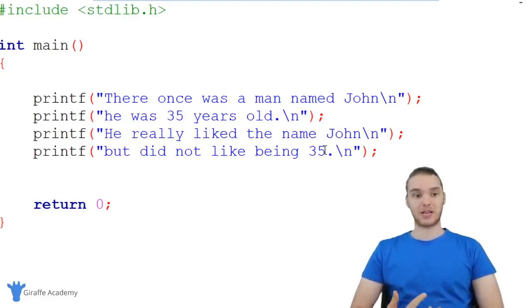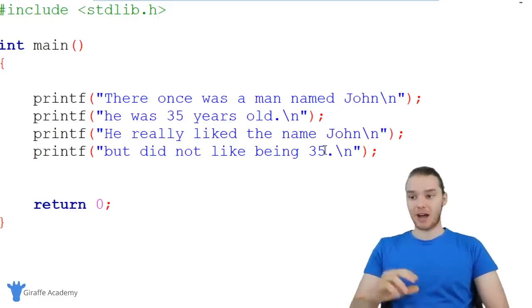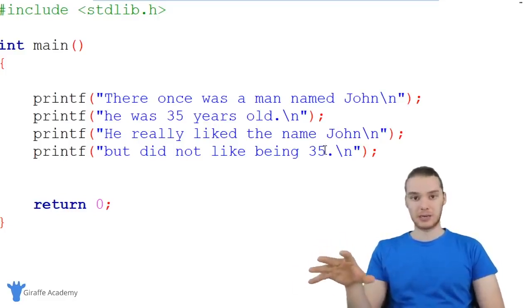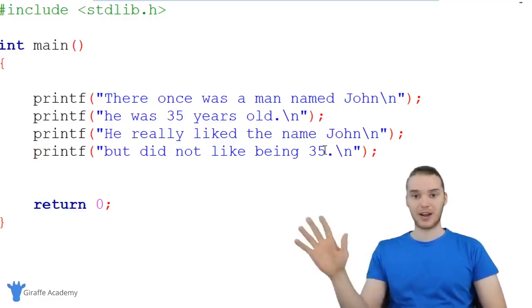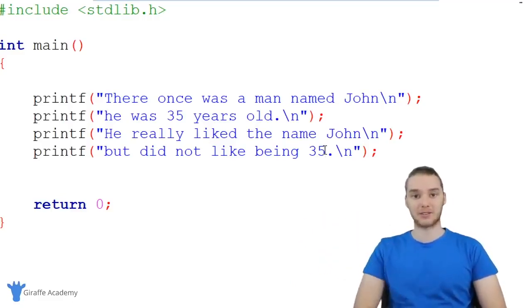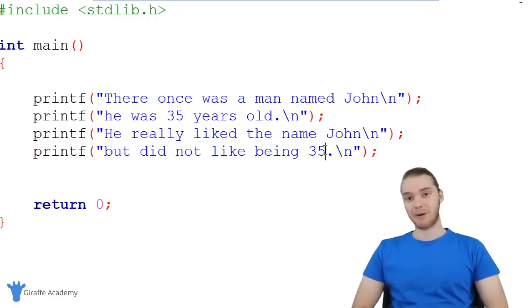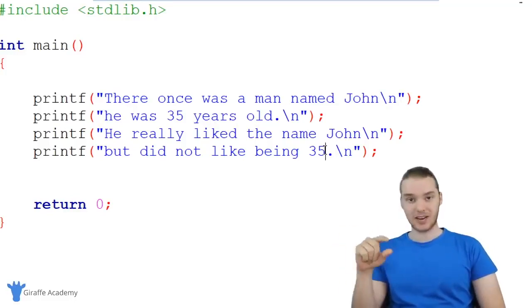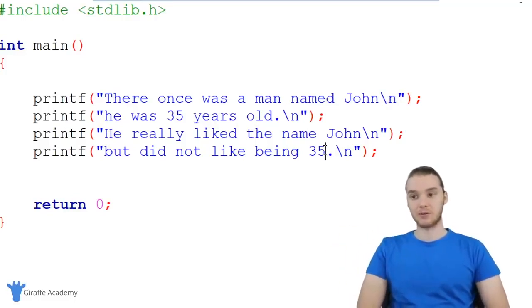We only mentioned the character's age and name twice. But imagine if I was writing out a huge C program that had hundreds of lines in this story, and maybe we mentioned the character's name hundreds of times. We mentioned their age hundreds of times. Well, if I wanted to change the character's age or name, I would have to go through and manually change it in every single location. And that would take forever, and it would be a huge drag. Basically, that's not a good way for us to manage and maintain the data in our programs.